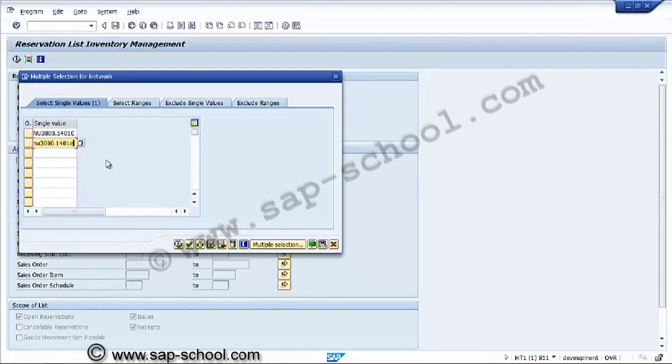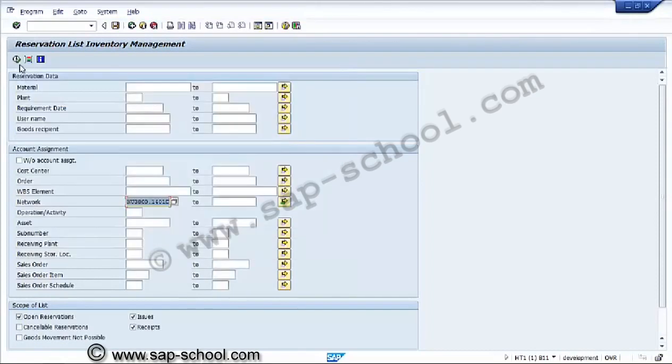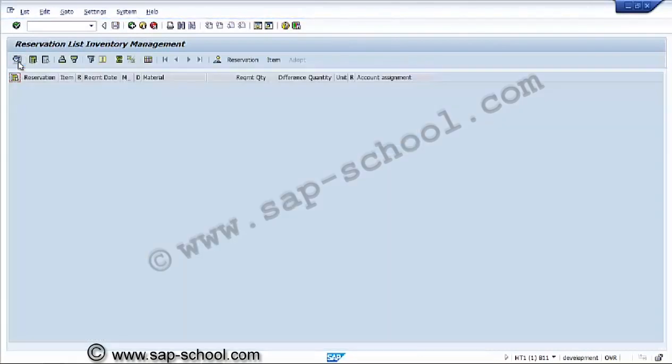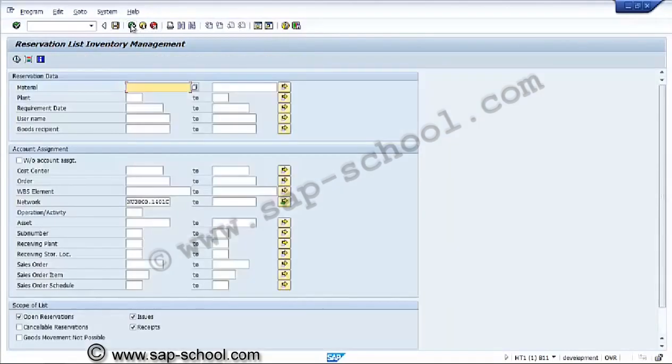Open reservations, issues, receipts, cancel reservations, goods movement not possible. These are the options for the scope. Since we haven't released the activities, we will not be able to get this reservation list.